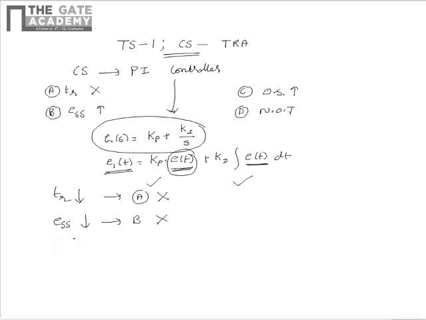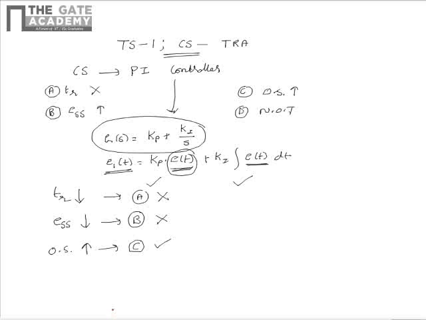Due to the same analogy as before, due to a quicker action, we see that the output of the system increases above the output levels possible without the PI controller, because of which we see that the overshoot in the output increases. From this we see that option C is correct.